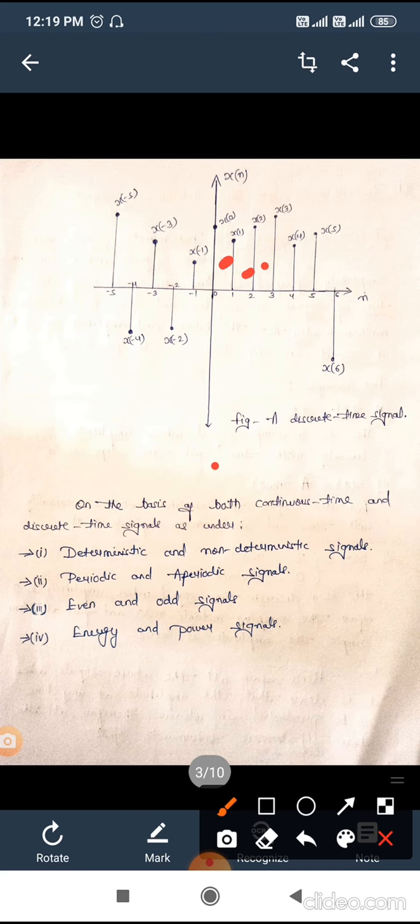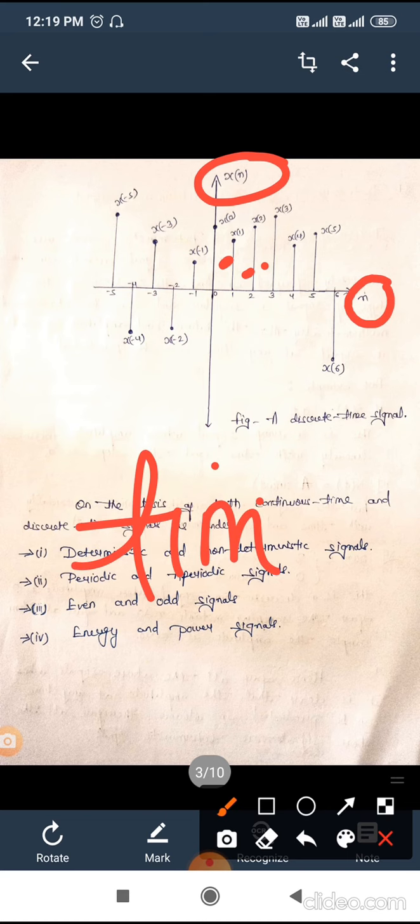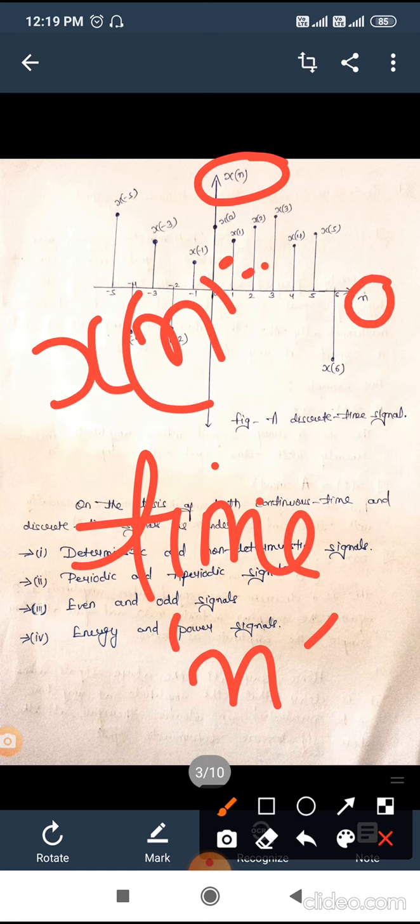Obviously, there is a representation difference. Here discrete time signal is represented by x of n, and in place of time the notation will be n. In case of discrete time signal, in place of time we have notation n, and the discrete time signal is represented by x of n, as we can see in this diagram.